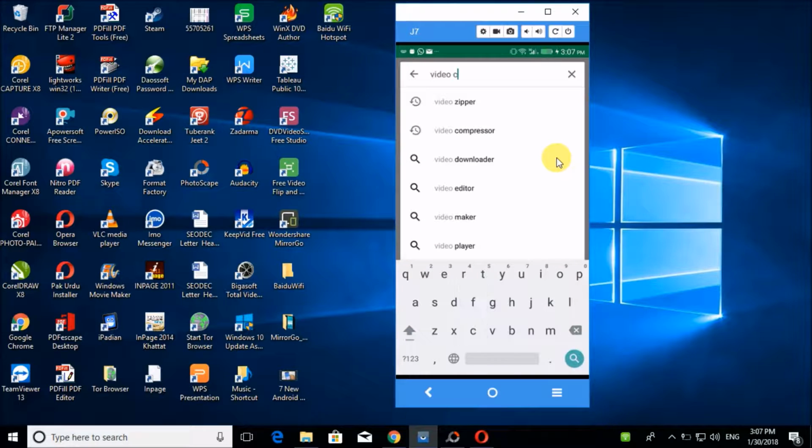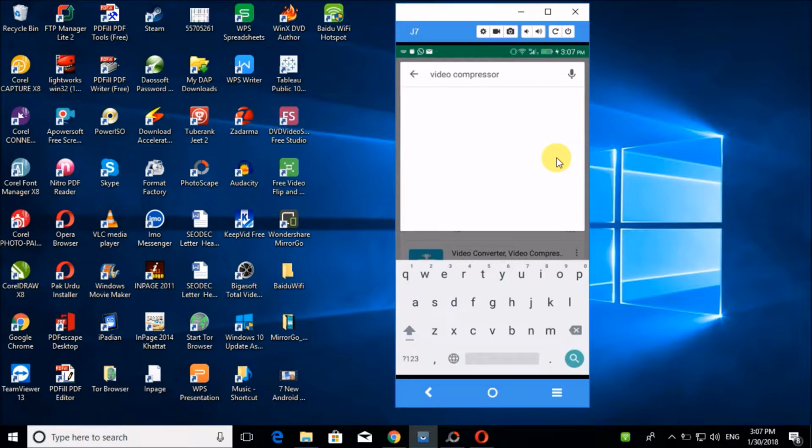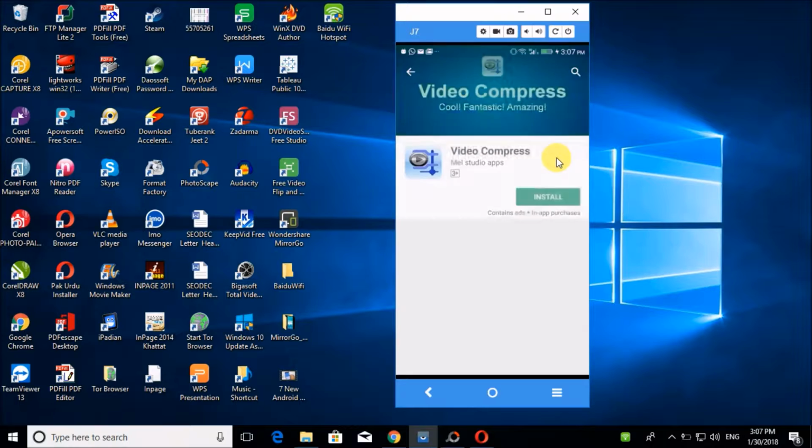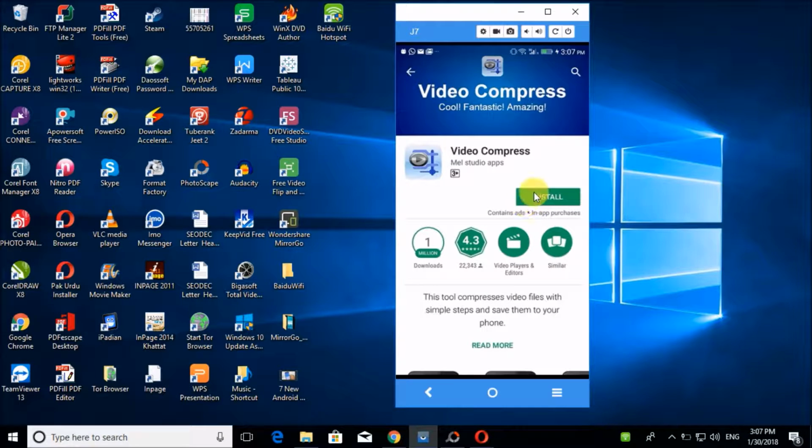Open Play Store on your mobile. Search video compressor. Select this app. Click install and downloading will start.